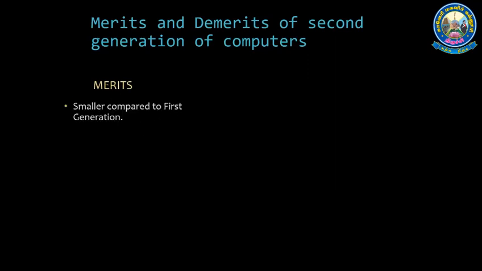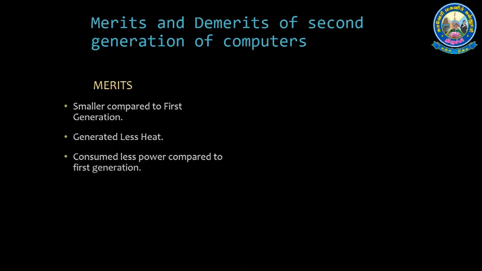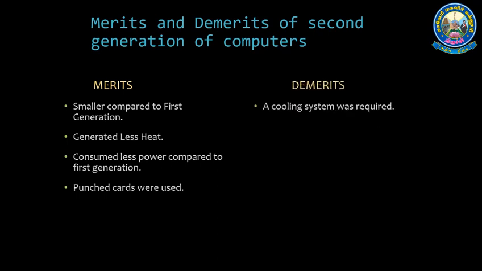Merits: smaller compared to first generation, generated less heat, consumed less power compared to first generation, and punched cards were used. And demerits: a cooling system was required, constant maintenance was required, and they were only used for specific purposes. Third generation of computers.